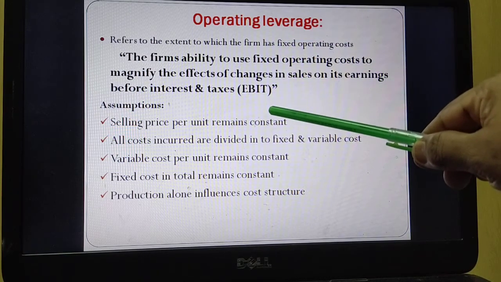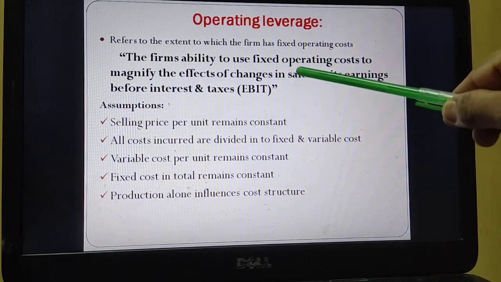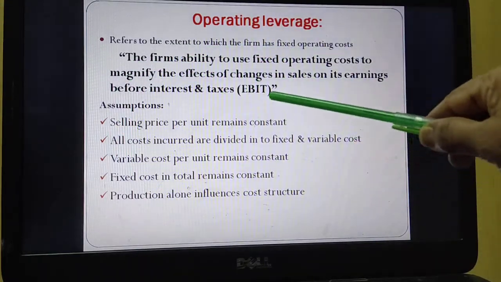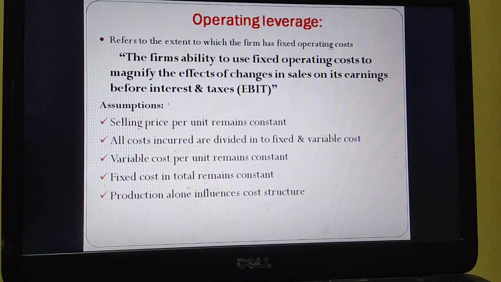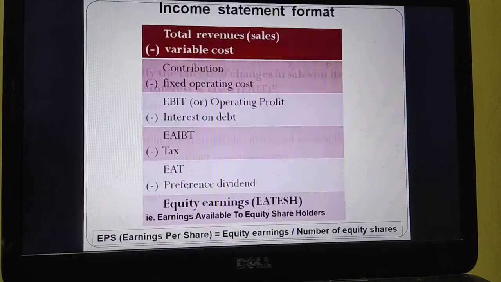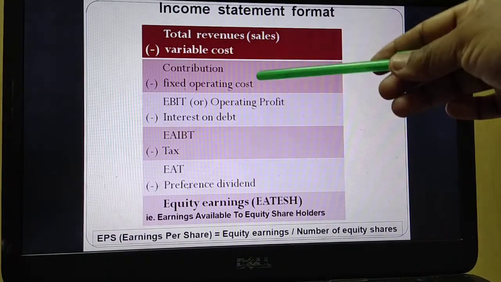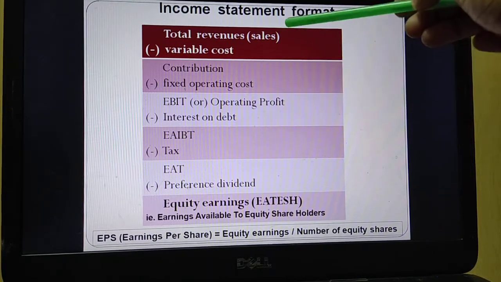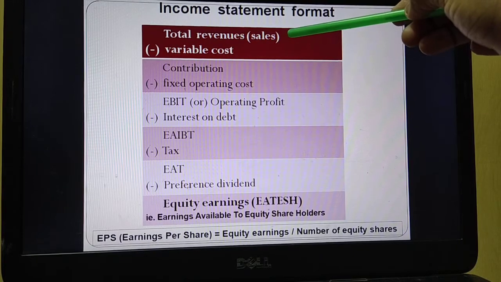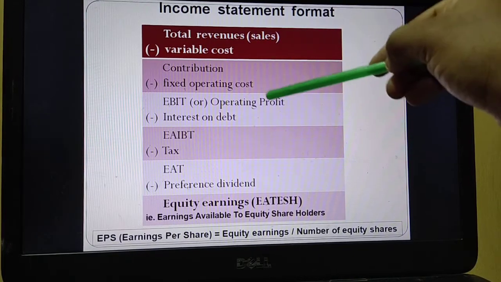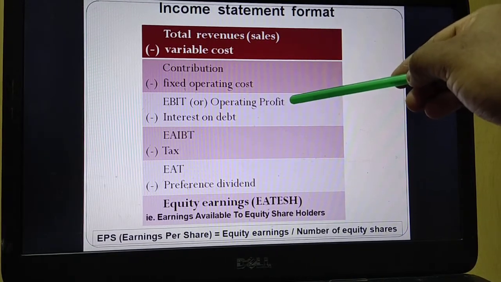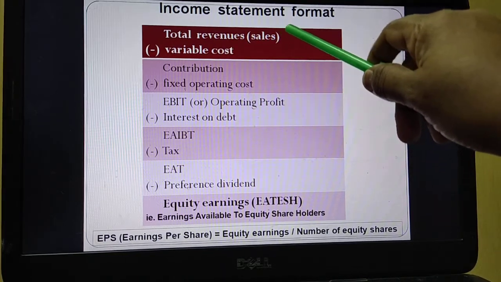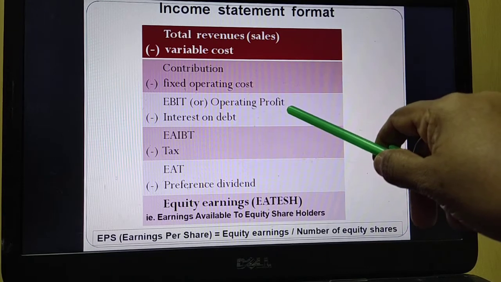What operating leverage says: if there is a 10% increase in sales, it will magnify the effect. It means more than proportionate change in EBIT. This you can understand by the previous slide. Because of the presence of fixed operating cost, a certain percentage increase in sales will lead to more than proportionate increase in EBIT. So you can remember like this: sales to EBIT is operating leverage.